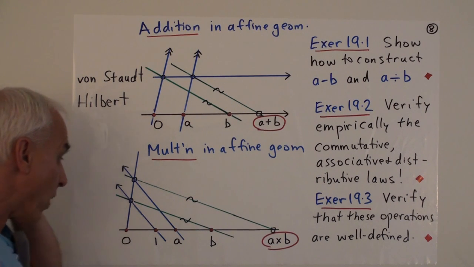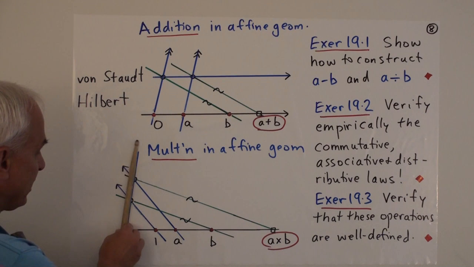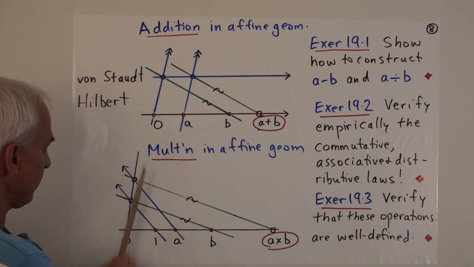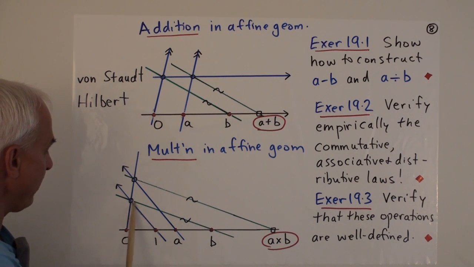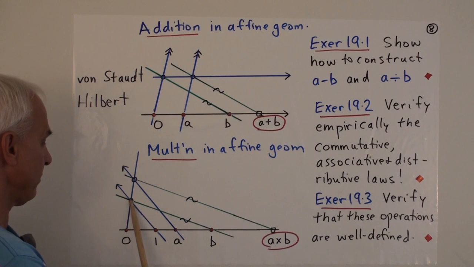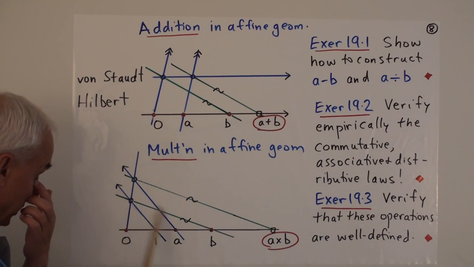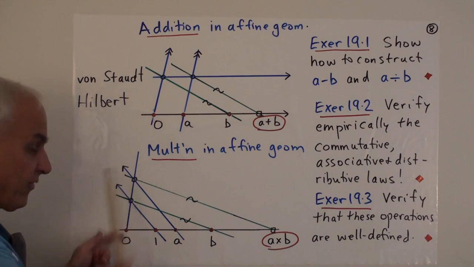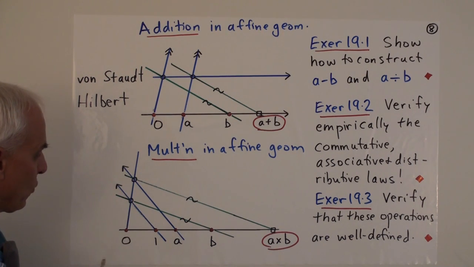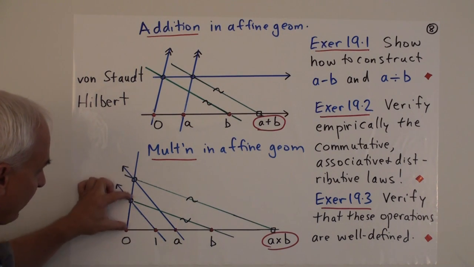Okay, what do we do? Well, we draw an auxiliary line through O, and then we draw a line from 1 to this line, meeting in some place. And then we draw a parallel to that through A. So if we just look at this situation here, it's the same thing we had in the previous slide. Then 1 to A is equal to this to this. Or in our language, this is A times this, so this one is A times this.